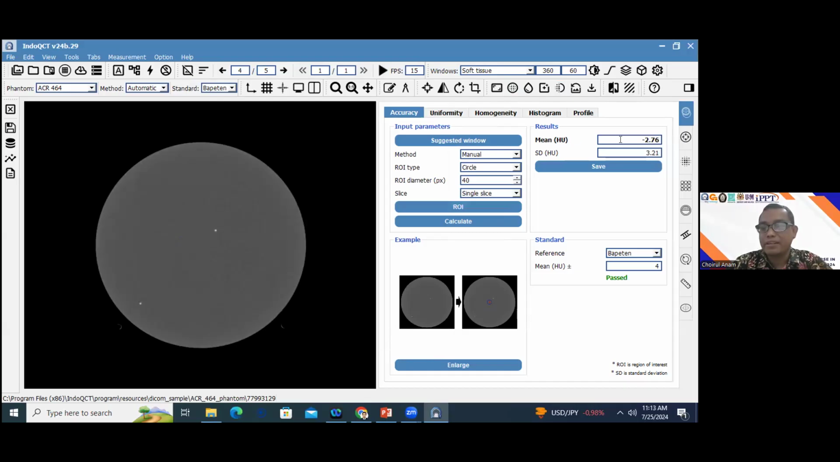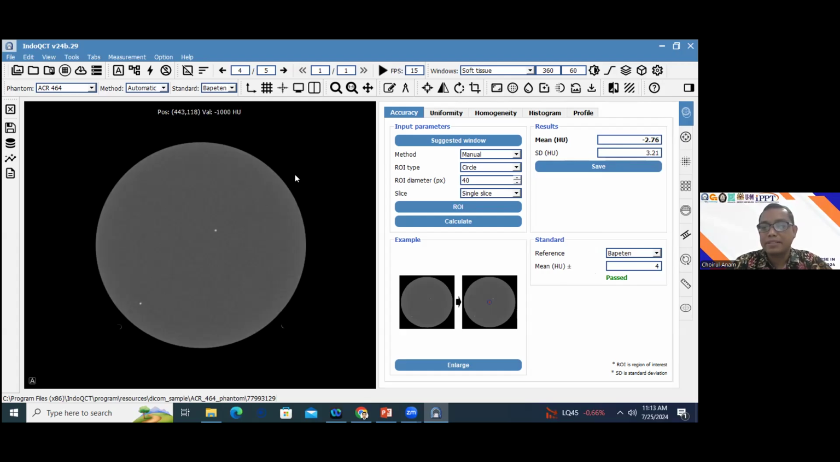The mean value will be -2.7, like this. And this is the standard, of course, because we use the BPTN standard. The mean value should be within 4 Hounsfield units. So our result is pass here. If our value is greater than 4 or lower than -4, the result will fail here. This is an example of how we measure the CT number accuracy using the OCR Phantom.